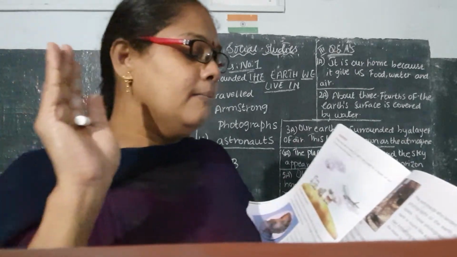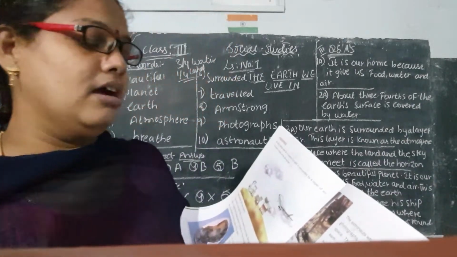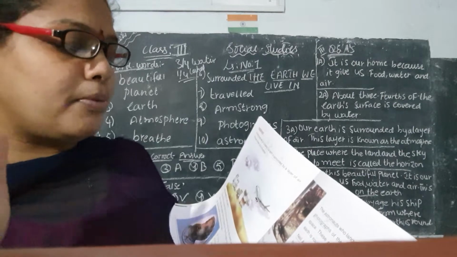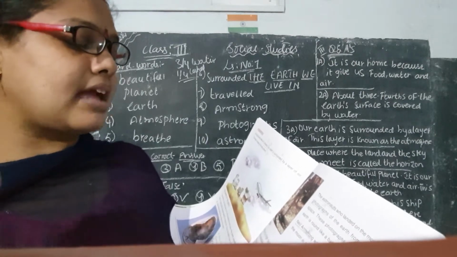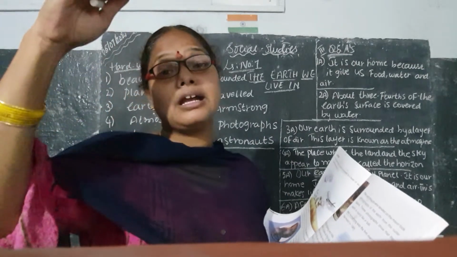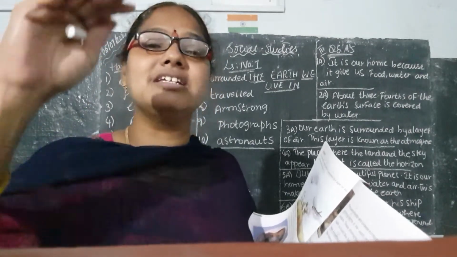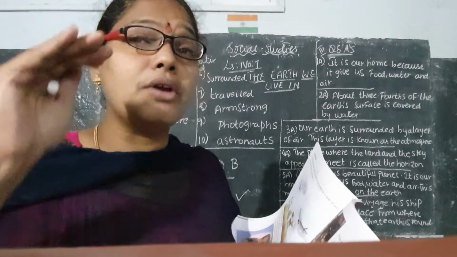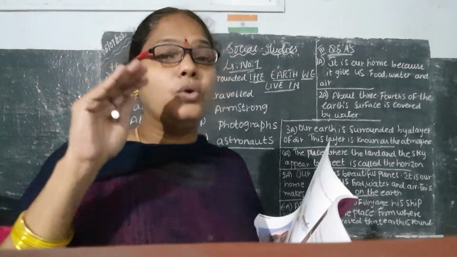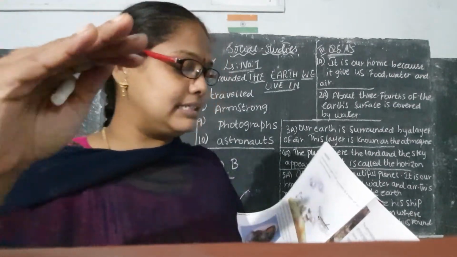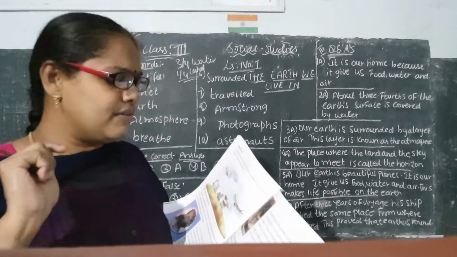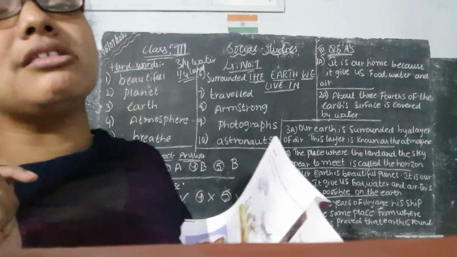By seeing here and there, whenever you are standing on the top of the building, it looks as though the sky is touching the land. When we go up and stand, how does it look? We will feel that the sky may be touching the land. The place where the land and the sky appear to meet is called the horizon.